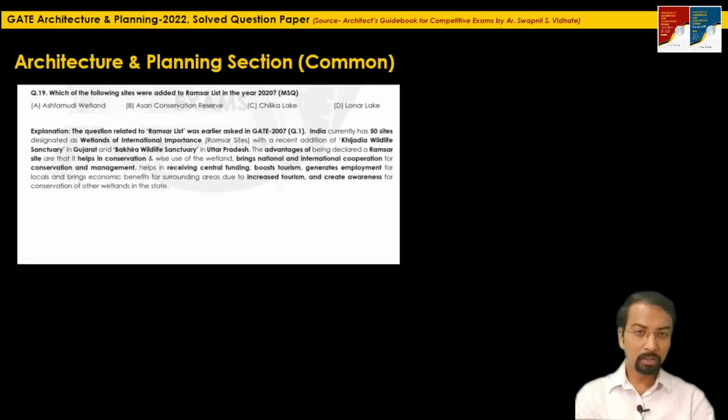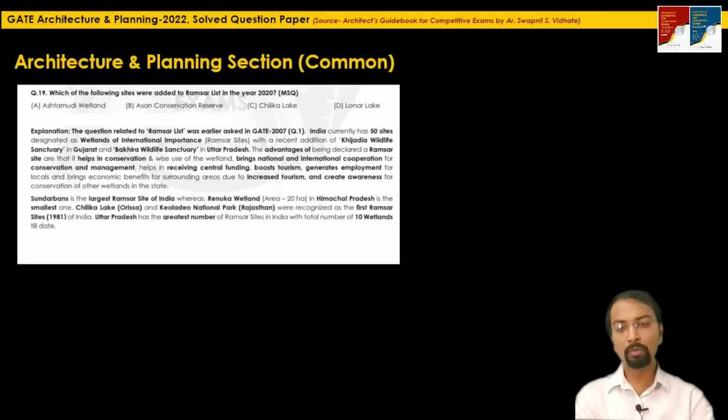So, what are the advantages of being declared a Ramsar site? It helps in conservation. It brings national and international cooperation for conservation and management. It also helps in receiving central funding, boosts tourism, generates employment for the locals, and creates awareness in the surrounding region for the conservation of that particular wetland.